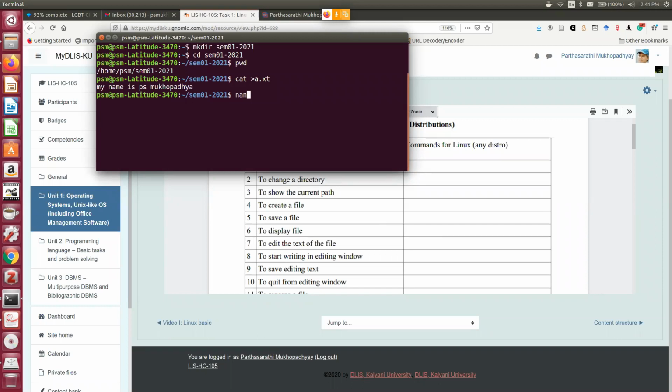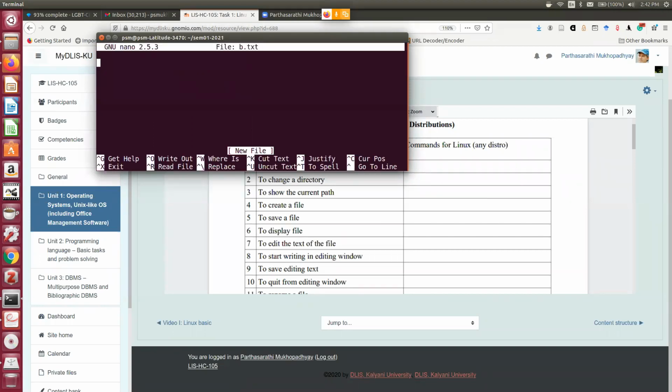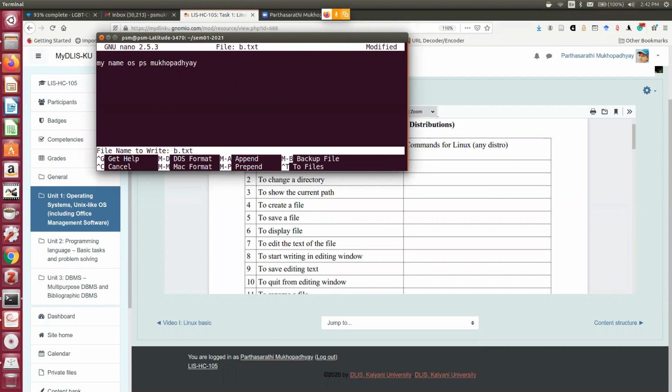Now similarly I can use the nano editor. Nano is a full screen editor, cat is a line editor. nano b.txt. So a full screen editor will come. There I can type something. Then to save this particular file, the command is Control O, write out.